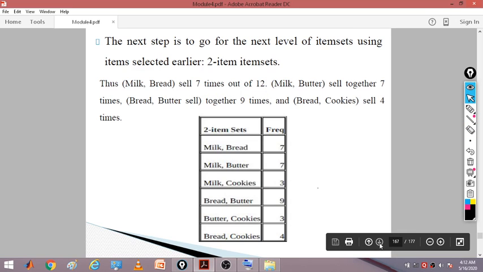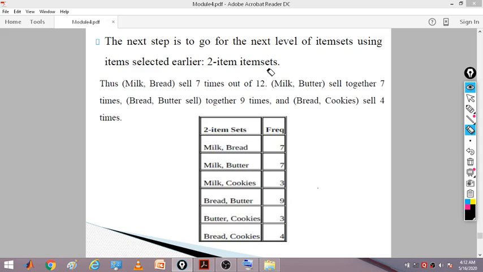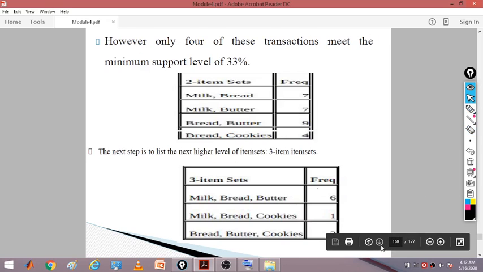The next step is to go for the next level of item sets using the items selected earlier, 2 item sets. We started with 1 item set, now we are taking 2 item sets, like milk bread which sells 7 times out of 12, milk butter, milk cookies, bread butter, butter cookies, bread cookies. Then the same process as previously: you satisfy the 33% criteria and drop out wherever the value falls below 4.